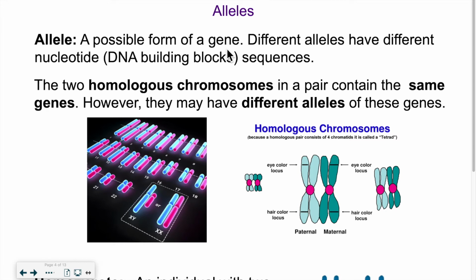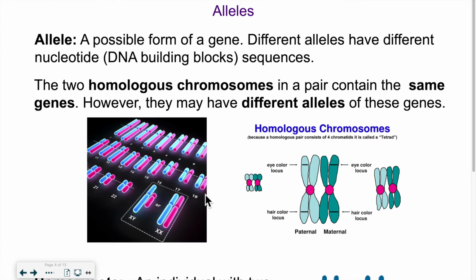Now we carry more than one gene, more than one allele. We actually carry 2 or more because sometimes there's several genes that will code for the same trait, but at least 2 anyways. So if you look at the chromosomes here, let's say we take the father, the paternal chromosome. It looks like this, the X shape. It could have, for example, an eye color gene over here, and another gene here for the eye color. The mother will have the same thing. So it has 1 allele, 2 alleles.